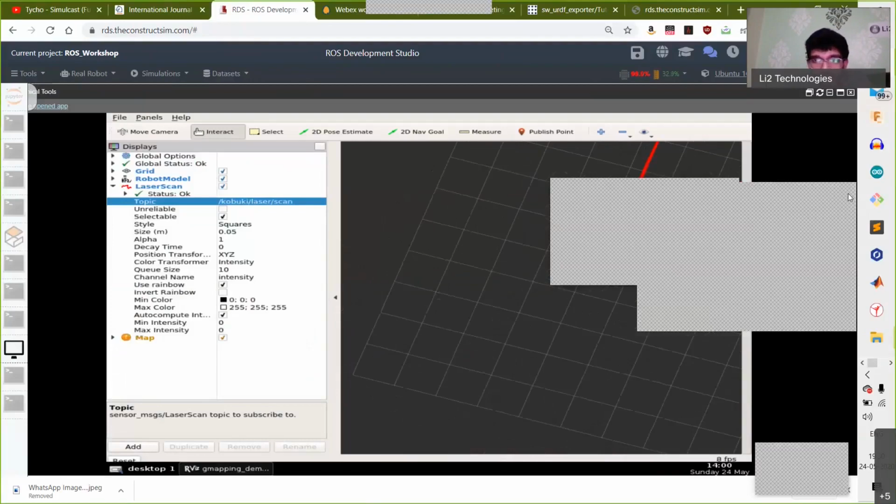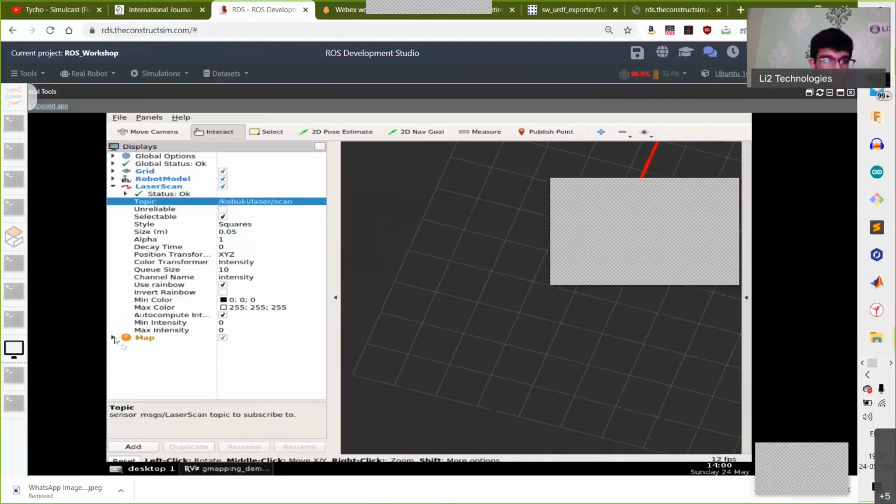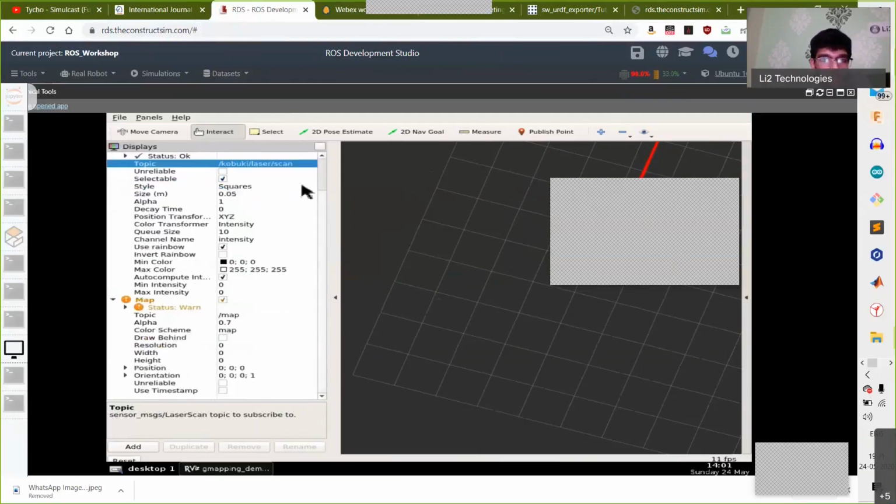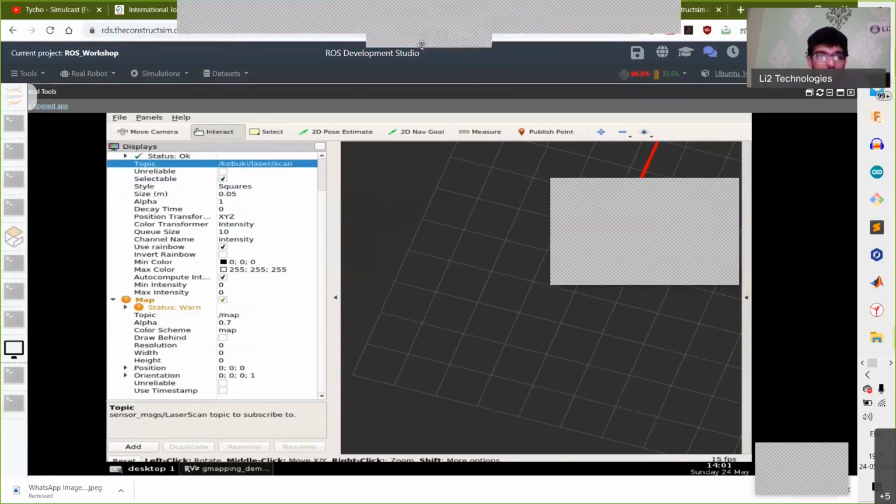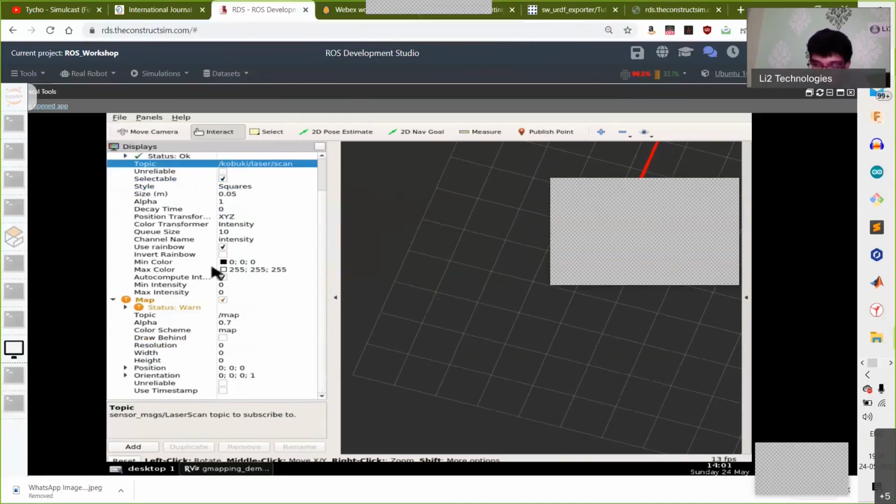Now, before we wrap up today's session, I just want to go through this particular map topic as well. There's an issue with this online simulator, in that there is a communication issue with the map. If you remember, in the pre-workshop tutorial I gave you a bunch of commands that you would need to run in order to have Turtlebot installed on your own PC. That configuration and installation works really well. So I'll let you know what the commands are in order for you to get started with autonomous navigation, and later on, when you have your own system with dual boot, then you can try that.